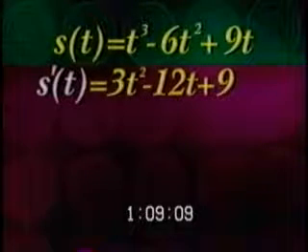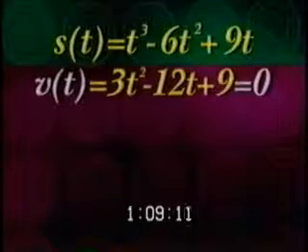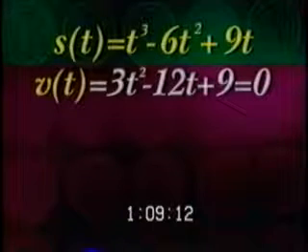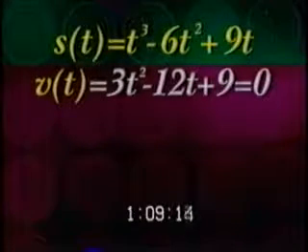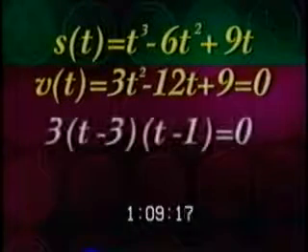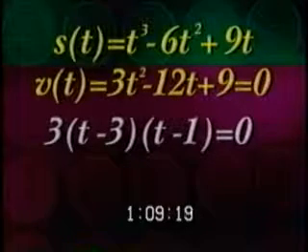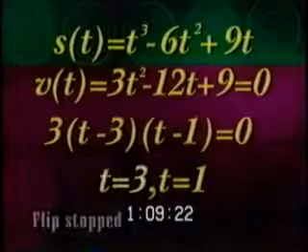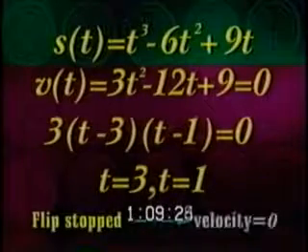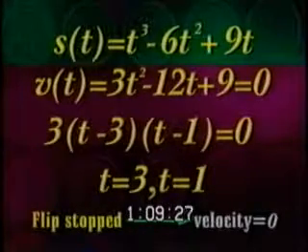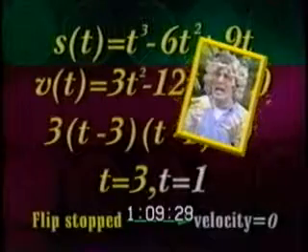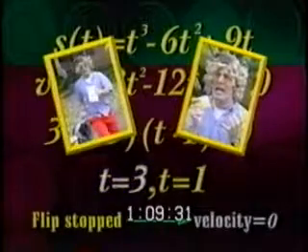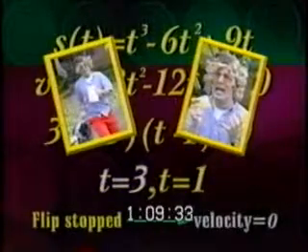The first step is to set the velocity, or the derivative of the original function, equal to 0. 3t squared minus 12t plus 9 equals 0. This factors into 3 times t minus 3 times t minus 1. So at t equals 1 and t equals 3 seconds, Flip has stopped moving because his velocity is 0. Now we know that at 1 second, Flip stopped and remembered the dumplings, and at 3 seconds, Flip has stopped at home picking them up.